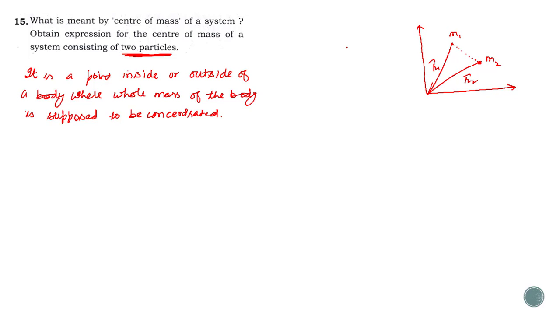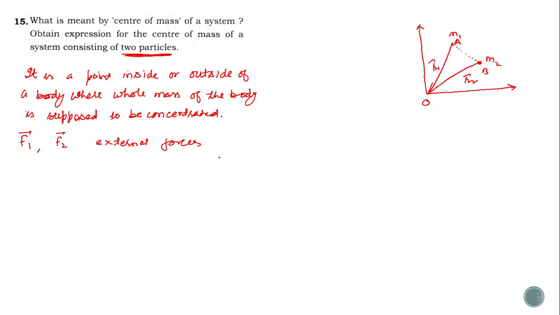These are the two particles m1 and m2 separated by some distance. This is point O, and F1 is the external force acting on the first particle and F2 the external force acting on the second, respectively.